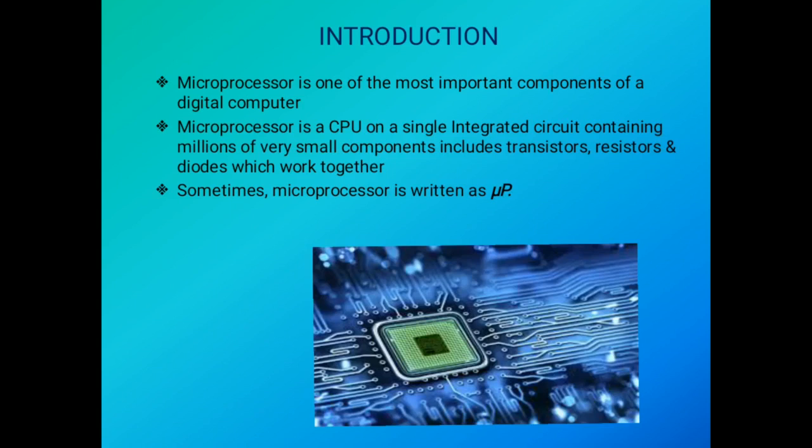Microprocessor is nothing but the CPU and it is the essential part of the computer. CPU built on a single integrated circuit is called microprocessor. Microprocessor contains millions of tiny components, including transistors, resistors and diodes. Sometimes microprocessor is abbreviated as MPU.